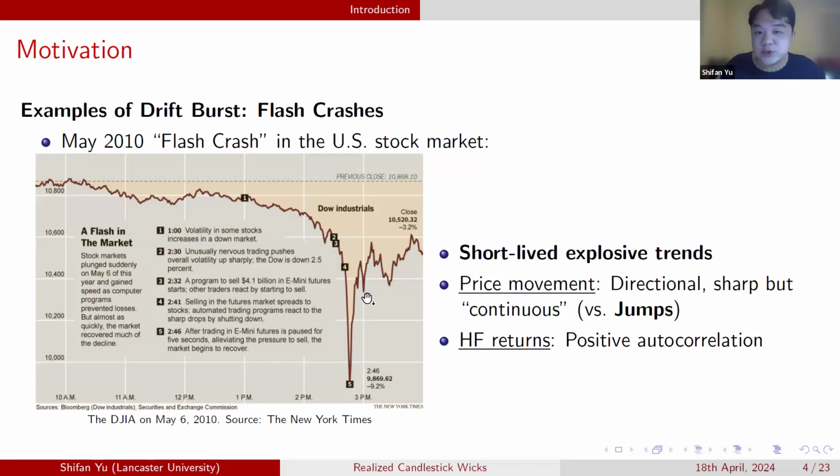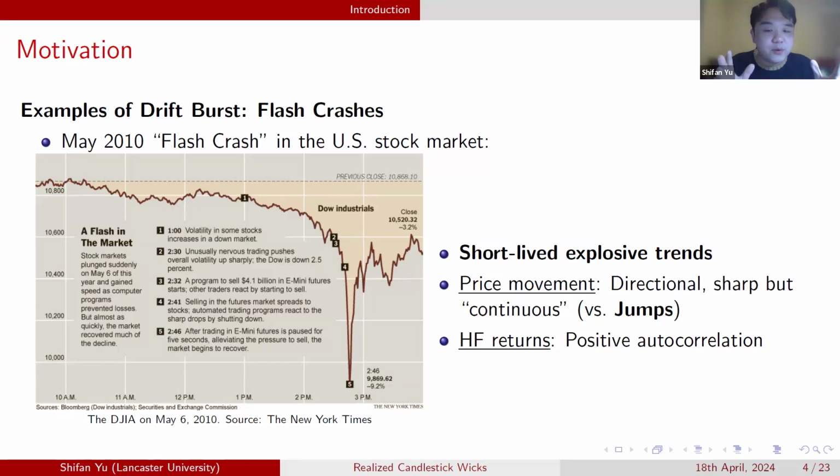So we saw a reversal. We can see a clear V shape here during this episode of flash crash. So either before or after the turning point, we see highly directional price movement. The price movements are highly directional, very sharp, but they are different from the jumps defined in the high frequency literature. It's not a discontinuous shift from one level to another level. They are more like continuous price movement, but very persistent. So this is what we call the short-lived explosive trends over this flash crash episode.